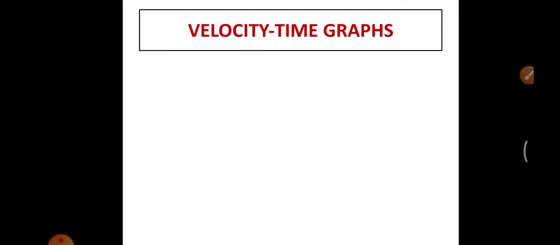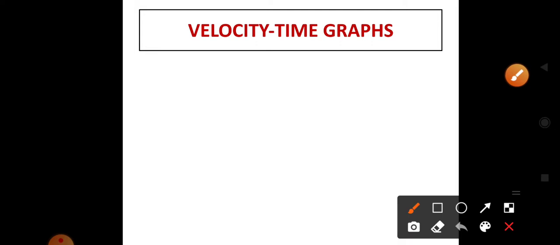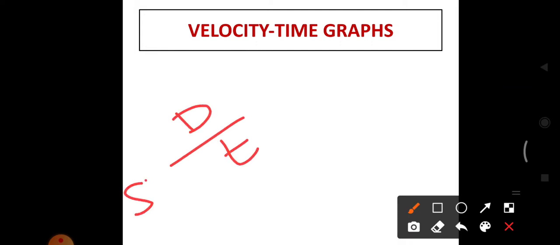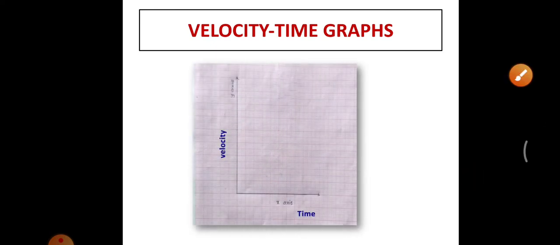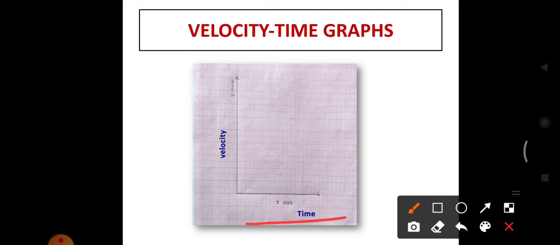The next one, velocity time graph. What is the difference between the distance time graph and the velocity time graph? In a distance time graph, the distance by time gives the speed. So from the distance time graph, we can calculate the speed of an object. But in a velocity time graph, the time is represented along the x-axis and velocity is represented along the y-axis.